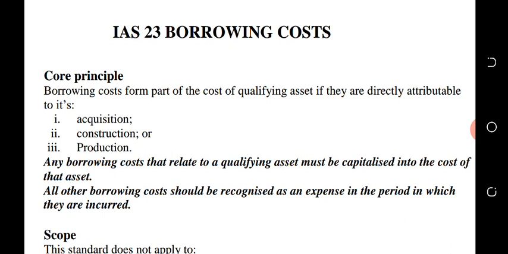And if it's in line with construction, maybe you want to construct a particular asset, for example, a company wants to construct a particular machine, and the company obtains a loan, and you have to pay interest on the loan. Such interest on that loan should not be expensed in the profit or loss statement, but should be capitalized with the value, the cost of that machinery or for production purposes.